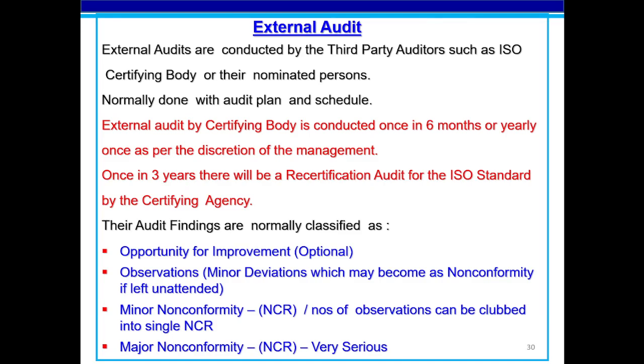The audit findings are normally classified as opportunity for improvement, that is optional. They may give or they may not give. Observation, that is minor deviation which may become a non-conformity if left unattended. Minor non-conformity, NCR. A number of observations can be clubbed into a single NCR. Major non-conformity, this is very serious.